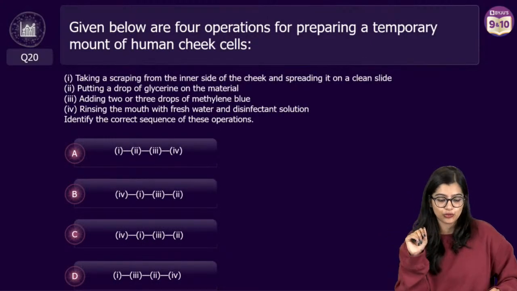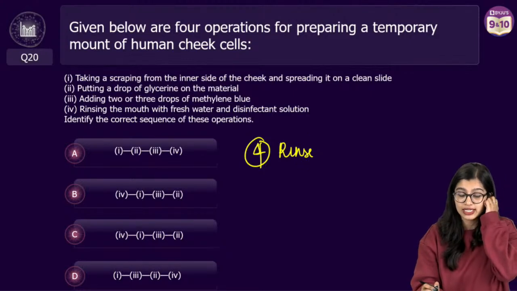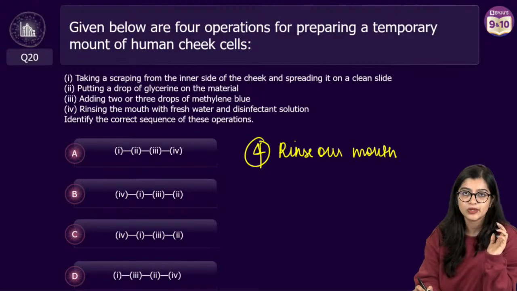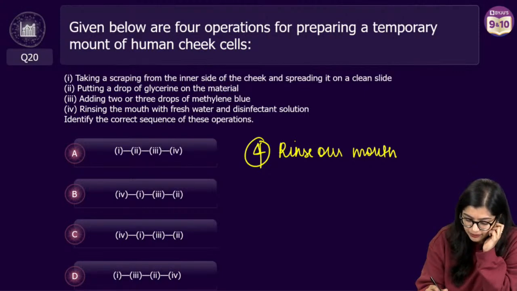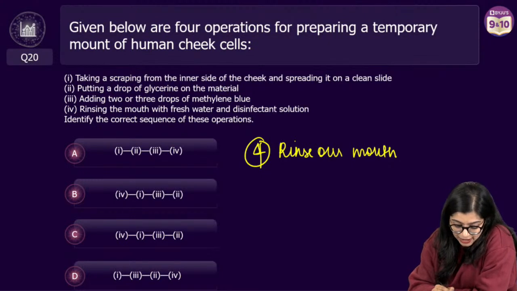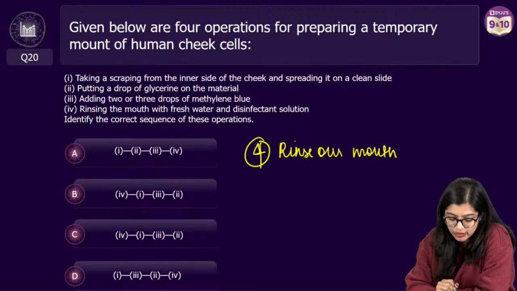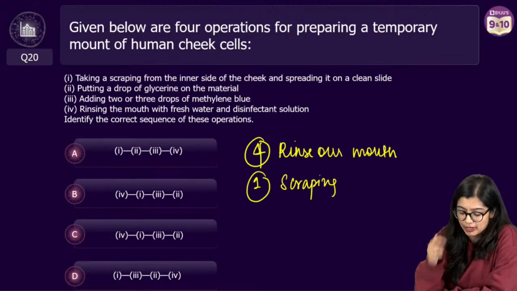What is it that you will do first? So we have understood that the first thing that we need to do is to rinse our mouth, right? So option number 4 is first. We need to rinse our mouth with fresh water, and we know we have to get rid of all the unwanted particles that could interfere with my result. After that, what will I do? Will I add 2-3 drops or will I add glycerin? At this point, I'm going to take a scraping from the inner side and I will spread it, right?